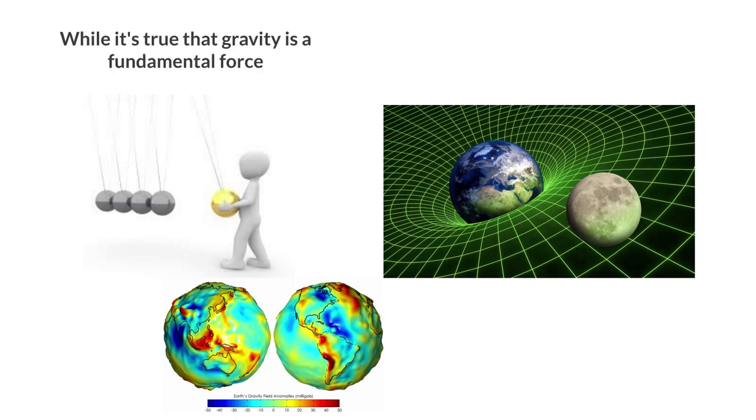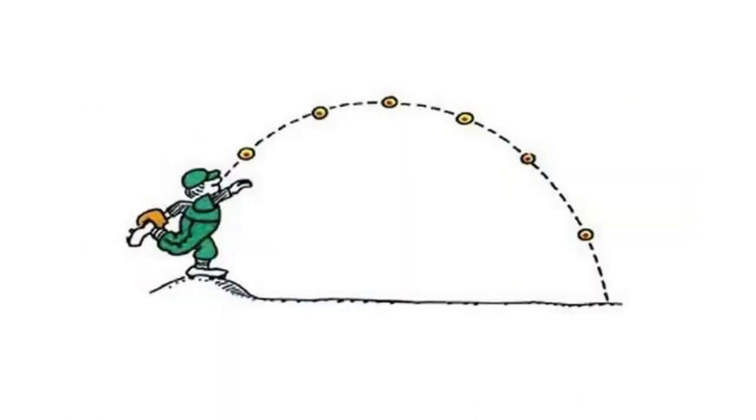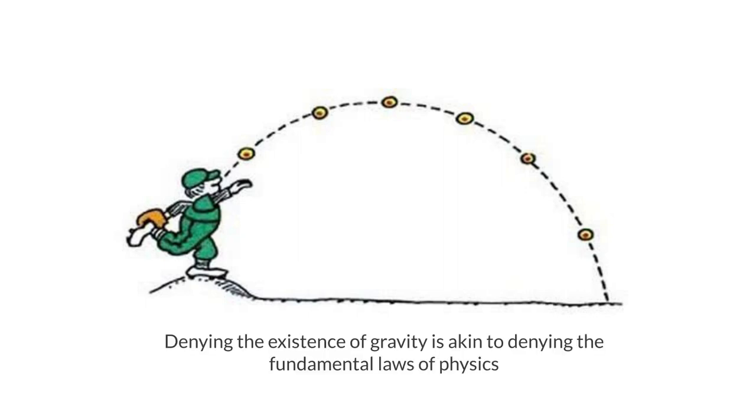While it's true that gravity is a fundamental force that pulls objects toward the Earth's center, its effects can be observed and measured in countless experiments. From the way objects fall to the ground to the orbits of celestial bodies, gravity plays a crucial role in shaping the world around us. Denying the existence of gravity is akin to denying the fundamental laws of physics.